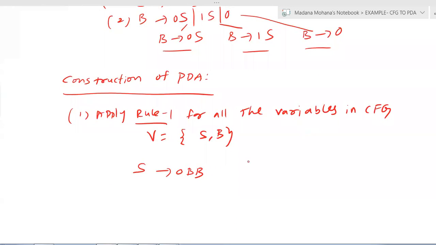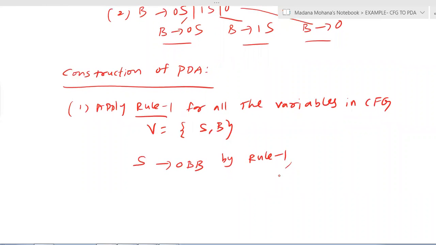By rule 1, the following transition is obtained: delta of a state q with empty input, and the next state is also the same. Our general form of the rule is A derives alpha.